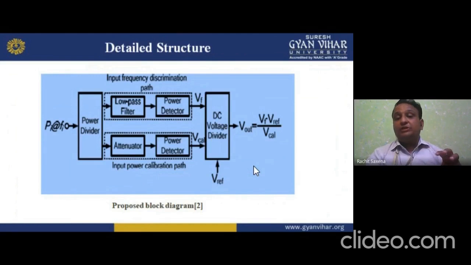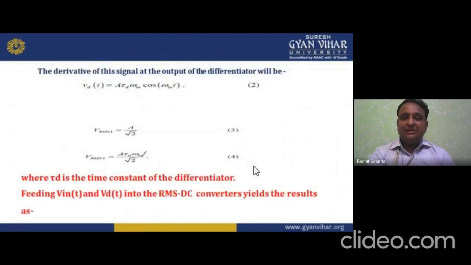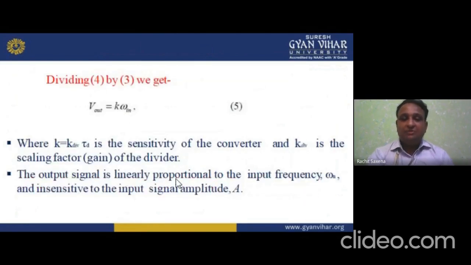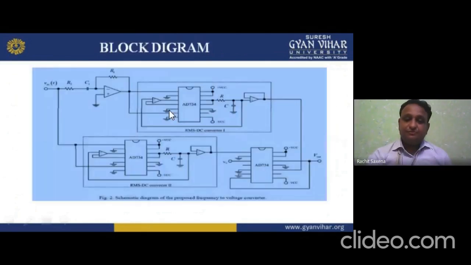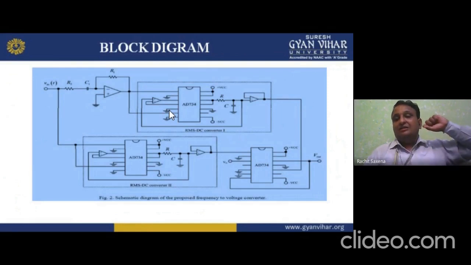For input frequency discrimination, we have a low pass filter. For input power calibration, we have the attenuator and power detector. Then the basic diagram, this is your main equation, in which we get the output with respect to the input frequency. This is the main proposed frequency to voltage converter, in which we are using 5 op amps and 3 analog multipliers. Out of the 5, 1 op amp works like a differentiator, and the last analog multiplier behaves like a divider.